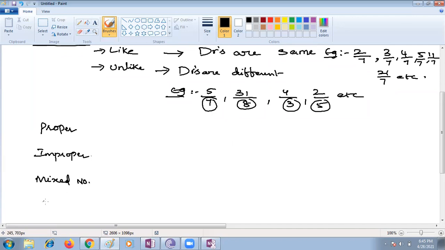Srishti, do we have any other fractions? Any other subgroups? Ma'am, equivalent. Yes, those are okay. Equivalent fractions are okay. Is there any other type of fractions? No, ma'am. Okay. Where is Mahavir? Yes, ma'am. What are proper fractions, Mahavir? Ma'am, in proper fractions, the numerator is less than the denominator.